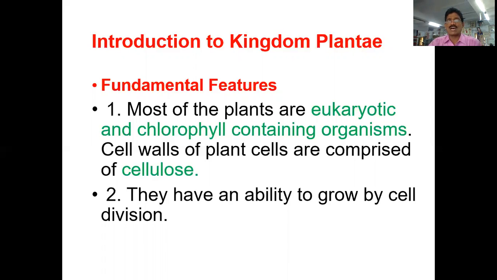Most of the plants are eukaryotes and chlorophyll-containing organisms. The cell wall of a plant cell is made up of cellulose. They have an ability to grow by cell division. Plants have cells, and each cell has a nucleus, cytoplasm, and chloroplast, which help them to prepare their own food. The body is made of cells, and these cells can divide, growth takes place, and they can develop new plants.